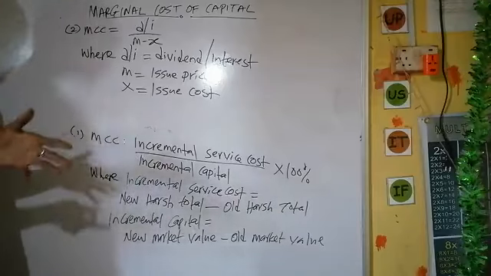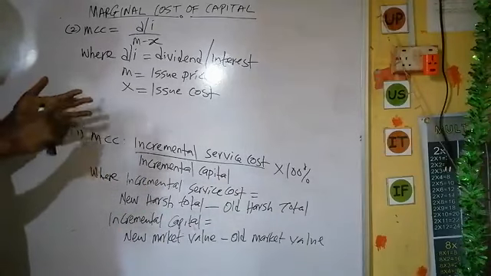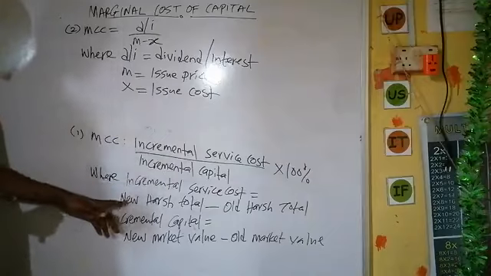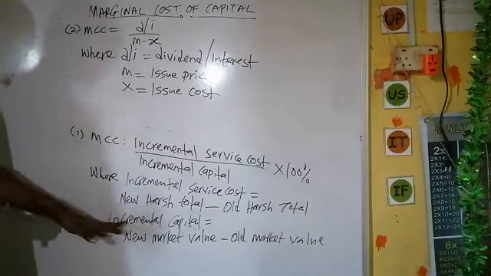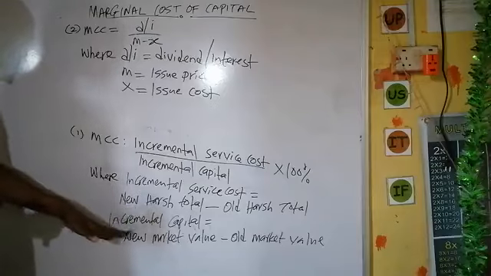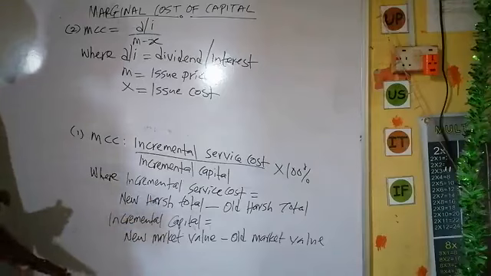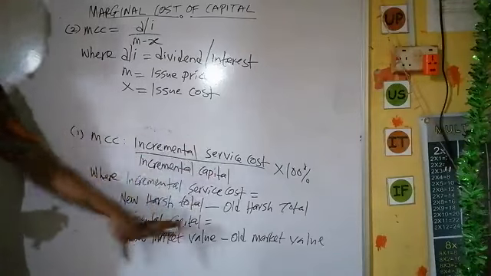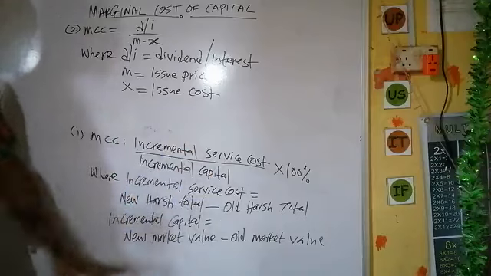In computing your WACC, you need information for equity, for preference share, and for debenture. From there, you are able to get your existing WACC, your existing market value, and the existing ash total. So that is when you are given information that relates to ash total and market value.